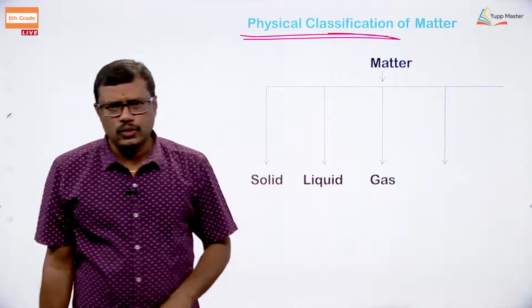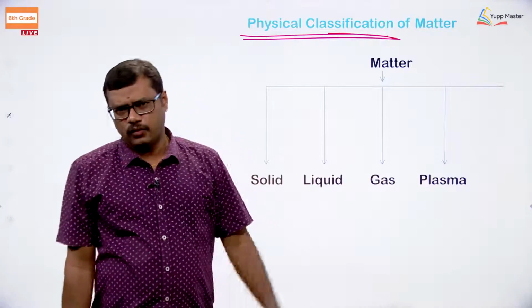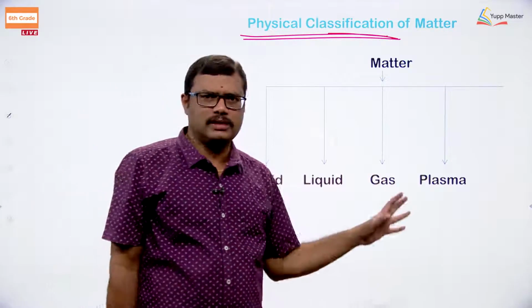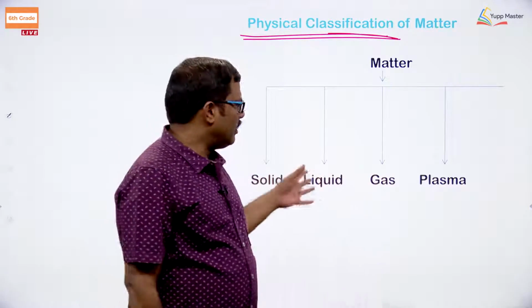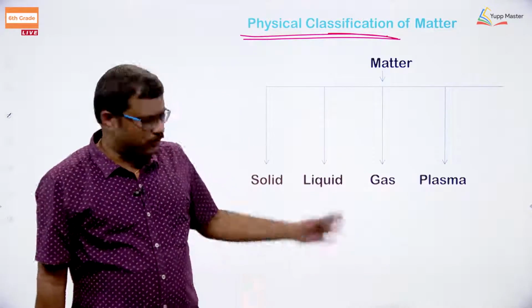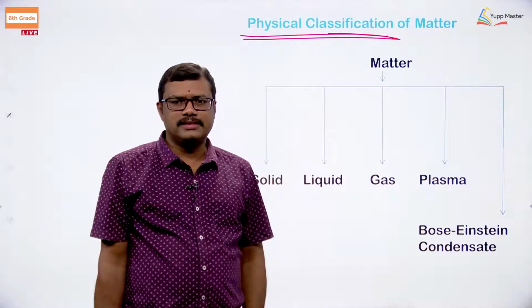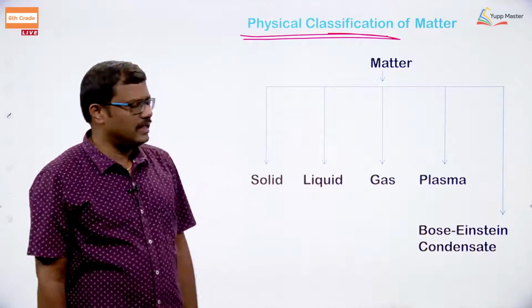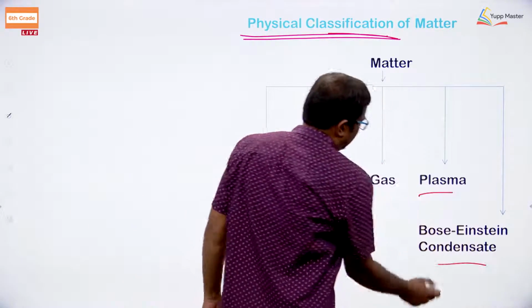And we also have 2 more states of matter, one is plasma. Of course, we are going to discuss all these different physical classifications of matter. And the last one, but not the least, is the Bose-Einstein condensate. Of course, these are recently included classifications of matter.